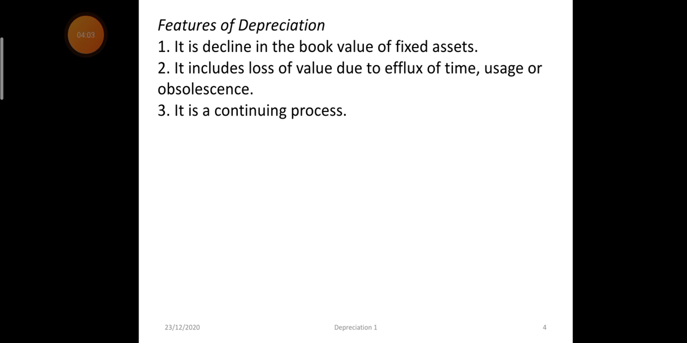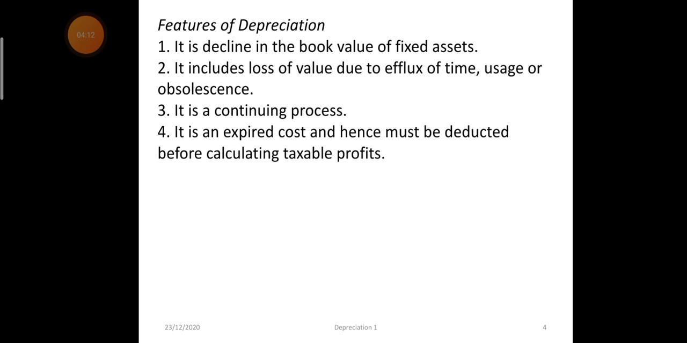It is a continuous process. The fall in the value of the asset is a continuous process throughout its useful life. It is an expired cost. That means as the time has gone, the expense has been incurred. It is an expired cost and must be deducted before calculating taxable profit. Or in other words, depreciation is a charge on profit. It will be shown in the P&L even if the firm is not earning profit.